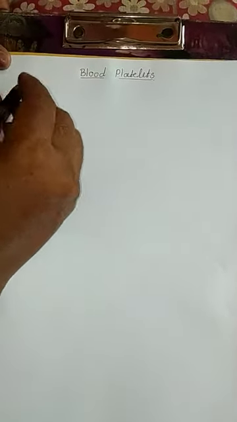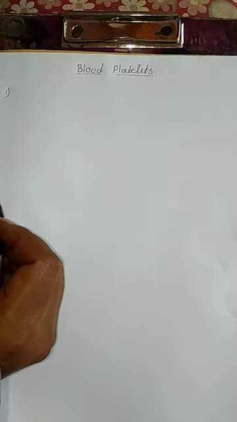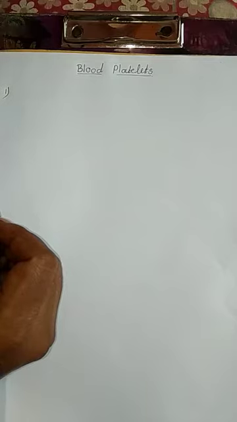Now I am explaining some characteristics of the platelets. Platelets are cellular elements present in the blood, and the main function of the platelets is the clotting of the blood. Got it?